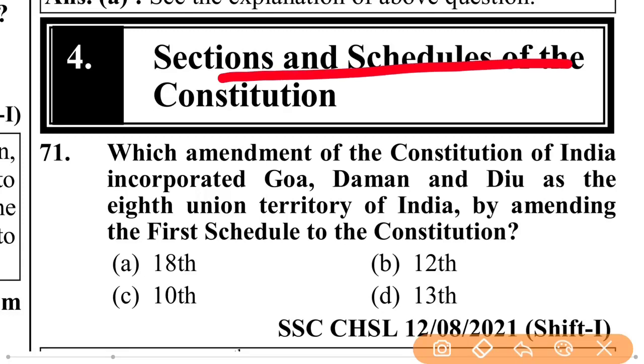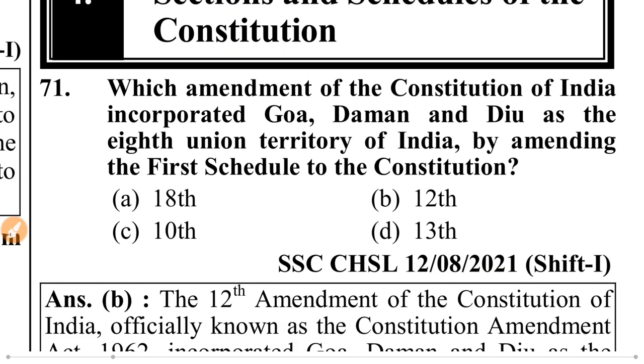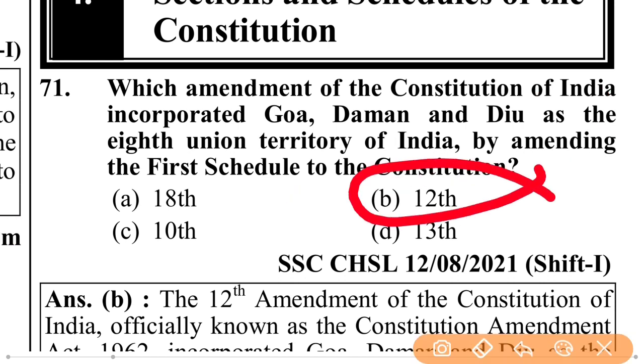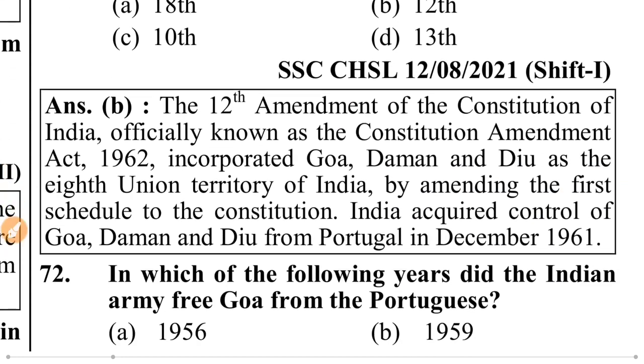Sections and schedules of the Constitution. Which amendment of the Constitution of India incorporated Goa, Daman and Diu as the 8th Union Territories of India by amending the First Schedule of the Constitution? That is the 12th Amendment of the Indian Constitution.